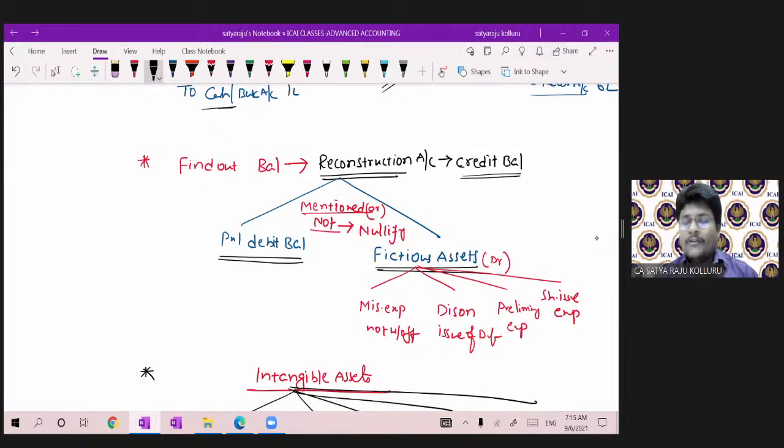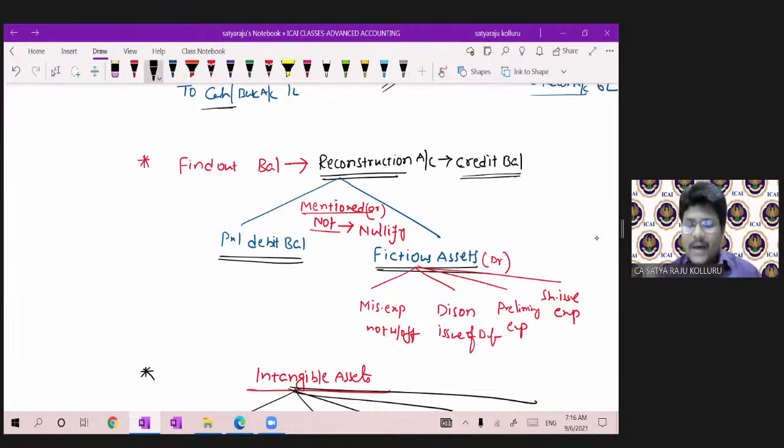Okay. Sir, once the company is going to liquidate, what are the legal consequences or what is the accounting treatment, sir? That and all we are going to see in the next chapter. So that's why the combination of chapters, amalgamation, internal reconstruction, liquidation are put under one schedule. So hope you got that point as well.